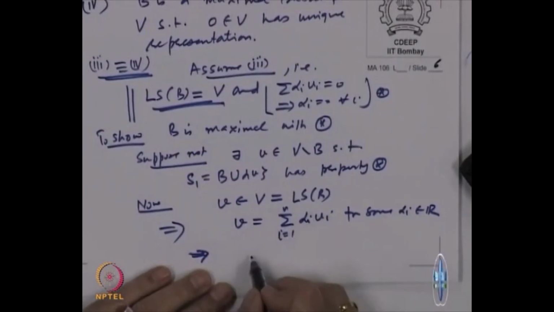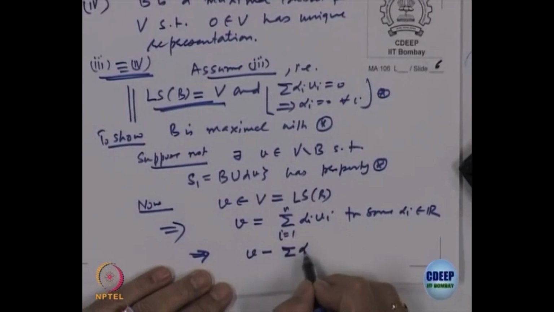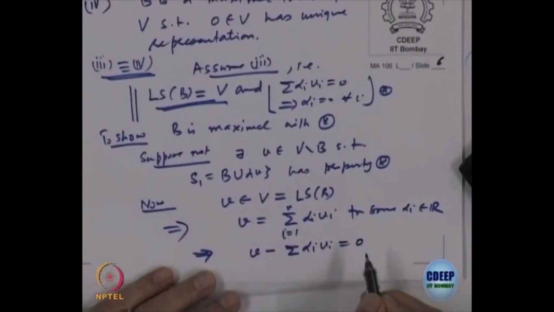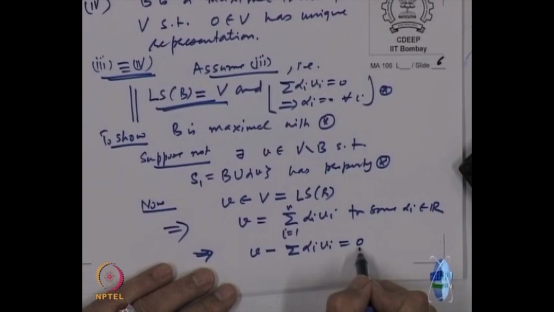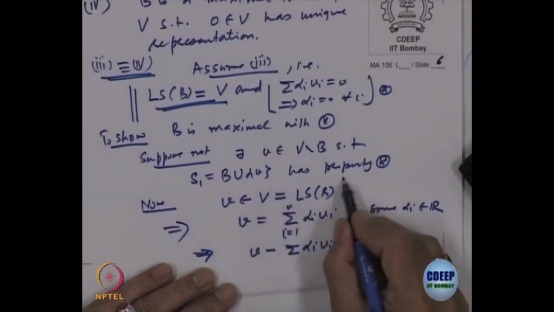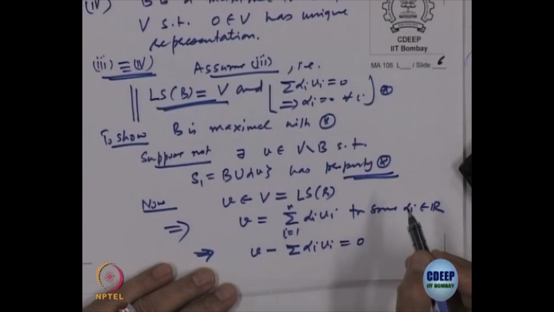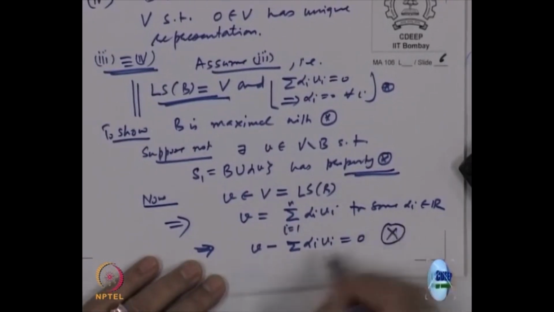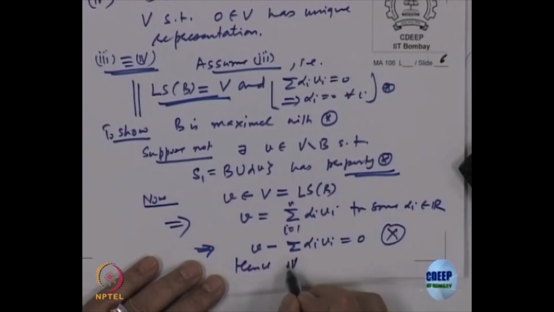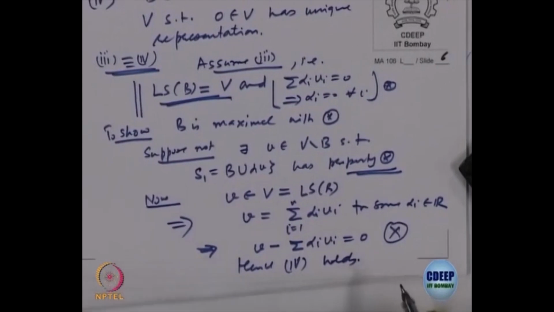That means again take everything on one side. So, V minus sigma alpha i V i is equal to 0, right. So, here is 1 multiplied by V plus something that is equal to 0. That means what? 0 does not have unique representation, right. So, this property star is contradicted. We said this should have the property, but we have written a linear combination equal to 0 where not all coefficients are 0. So, not possible. So, hence 4 holds, right. So, this is a proof that 3 implies 4.